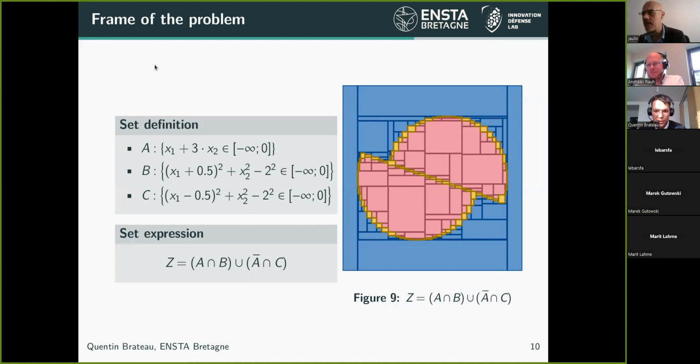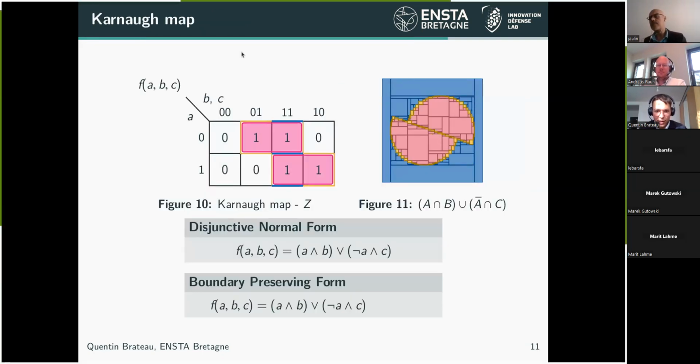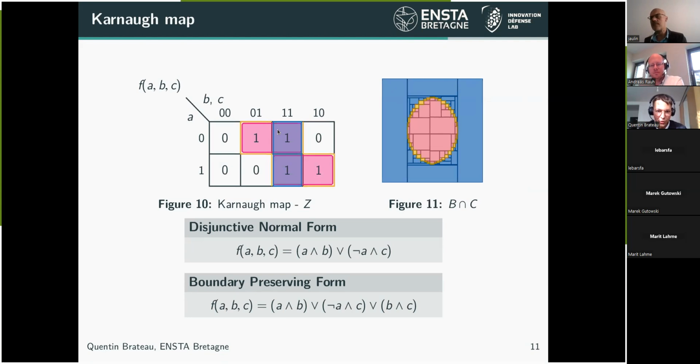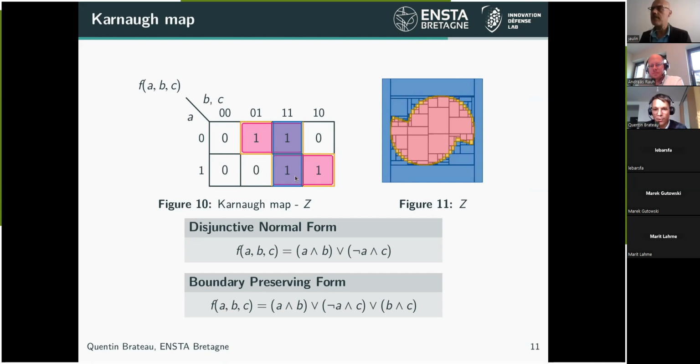If I use this expression, there is the possibility, using the Carnot map, to build the paving of Z. Not automatically, because on the next slide I showed that we have to add this set to have the boundary preserving form, but that's something I just thought about. I just added this set because I want to preserve the boundary, but there is no automatic way to compute this set to add to the expression for this part.